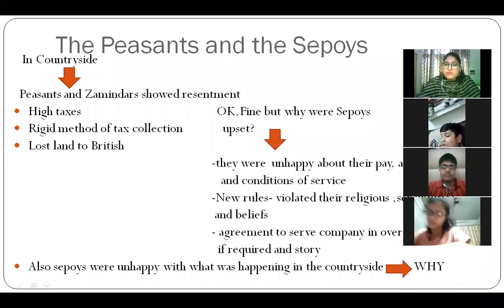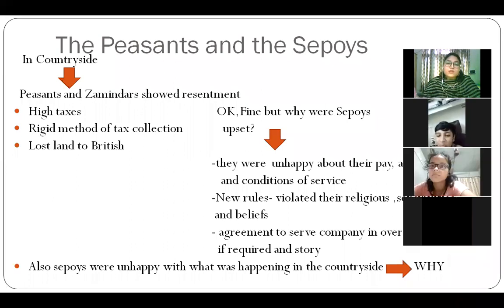New rules were introduced which violated their religious sentiments, sensibilities, and beliefs. I told you that they introduced greased cartridges from Britain. They had a layer of pig and cow fat on them. So that agreement was there, and they were forced to sign the agreement to serve the company in overseas expeditions. I told you that they had the belief that if they crossed the sea, then their religion and caste